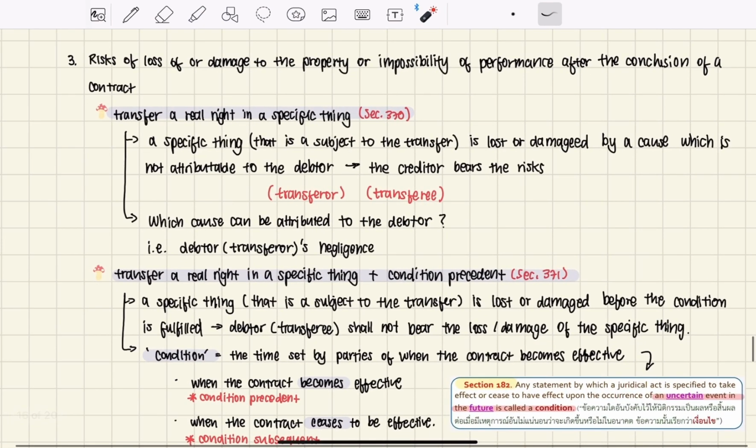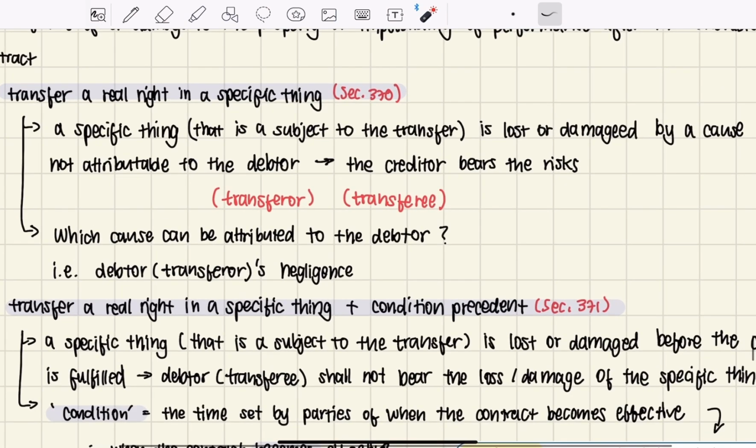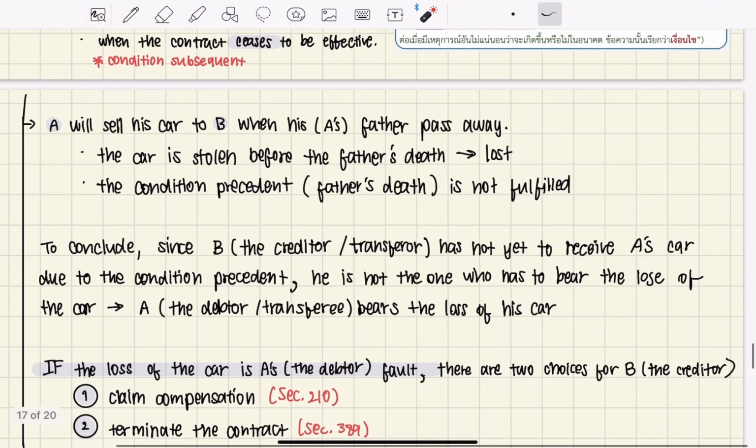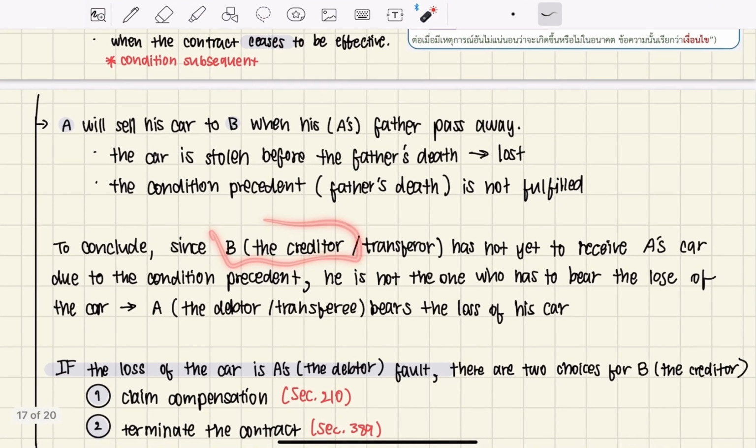As I stated above, the creditor bears the risk when he has already signed up for the transfer of a real right in a specific thing. But in this case B, the creditor, is not really in it because of the condition precedent, because they already agreed previously that the contract will only become effective once A's father passes away.